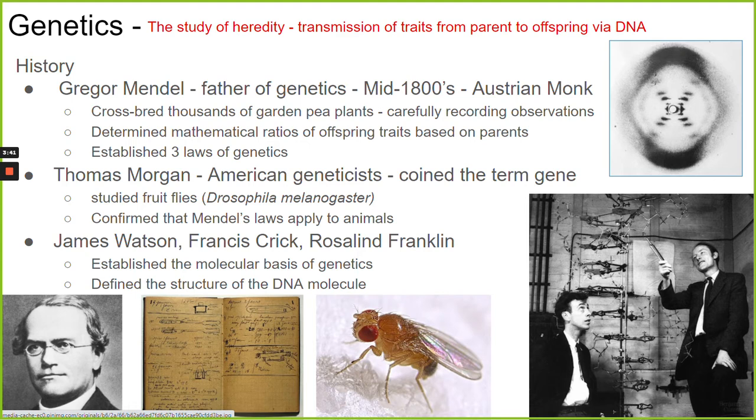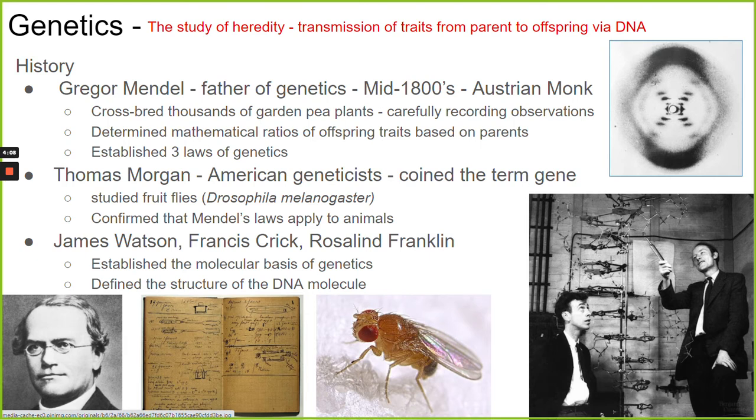Mendel was looking at things like the color of the flower, the color of the pea, whether the pod was smooth or wrinkled, whether the plant was tall or short. So all these different factors he was looking at. And he saw that there were certain patterns to be found. And he established the 3 main laws of genetics that we're going to talk about.